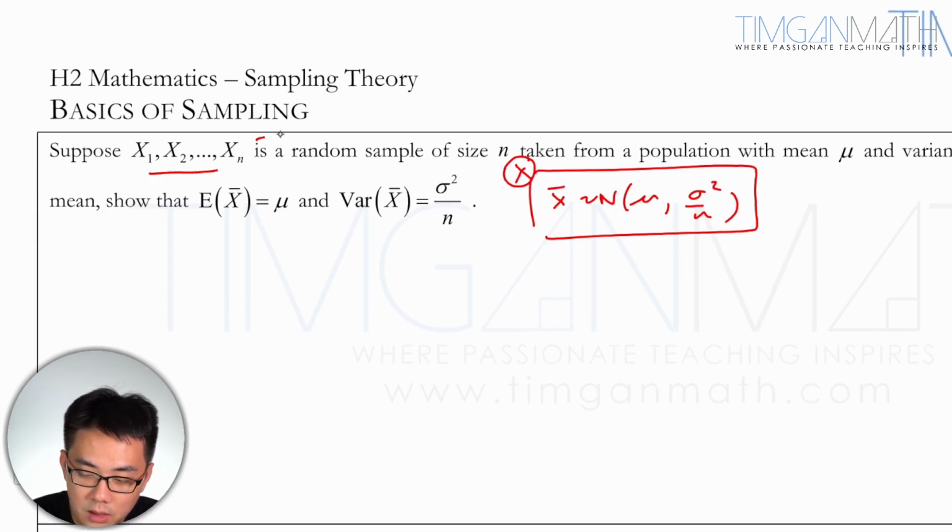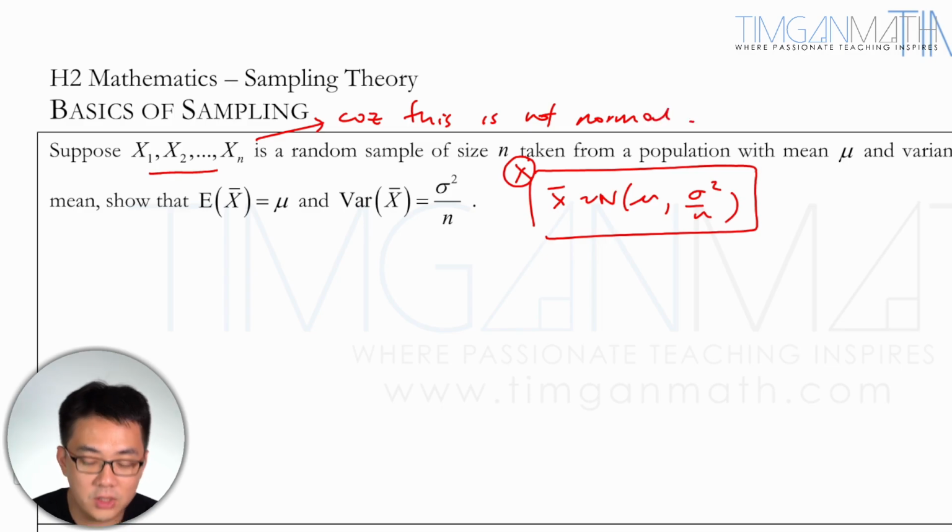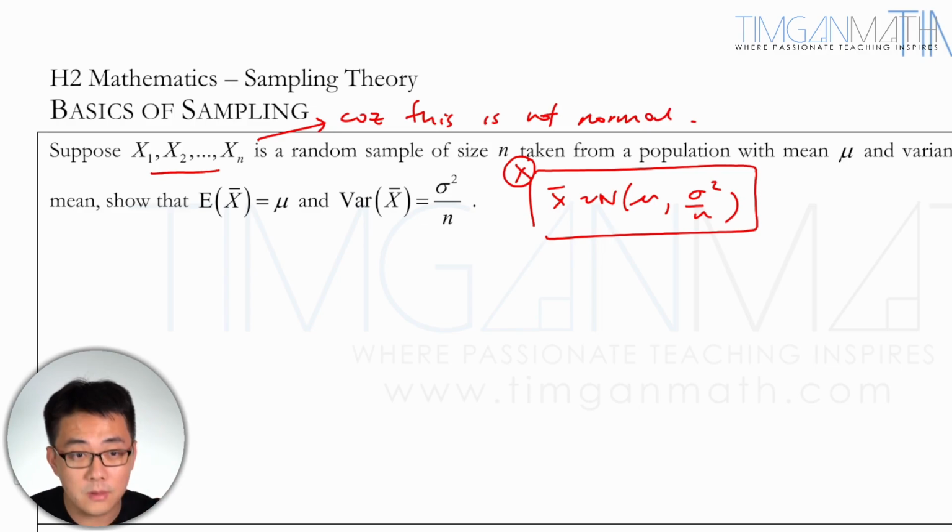Because this is not normal. Cannot assume it's normal. Your sample will only be normal if your population is normal. But if it's not, sampling is very, very strict.